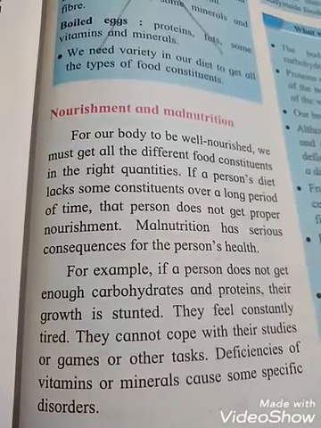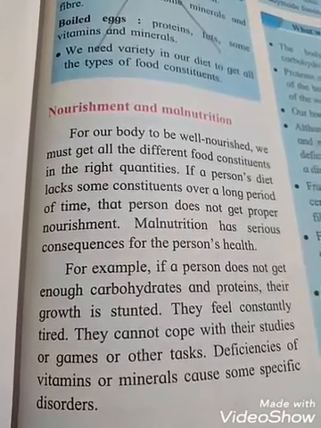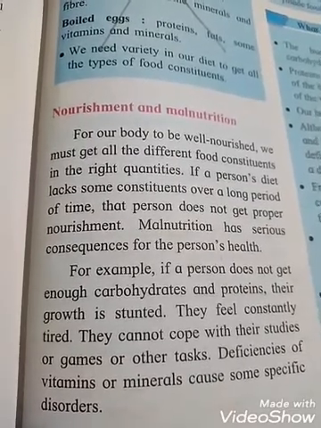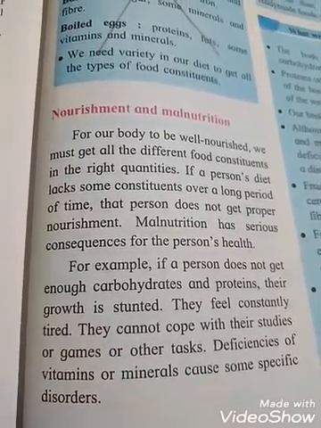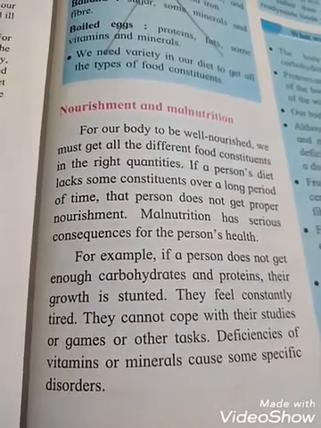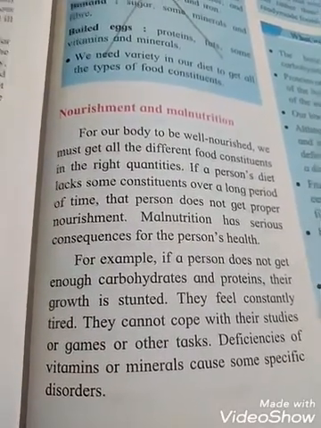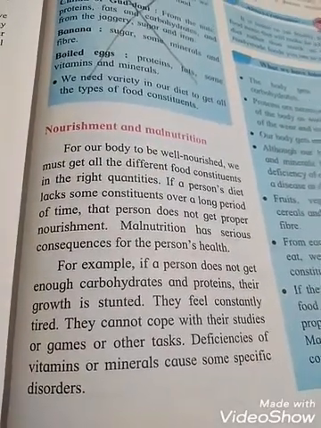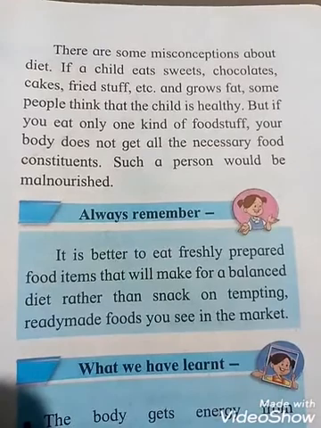They cannot cope, meaning they cannot manage with their studies or games or other tasks. Deficiency of vitamins and minerals causes some specific disorders.